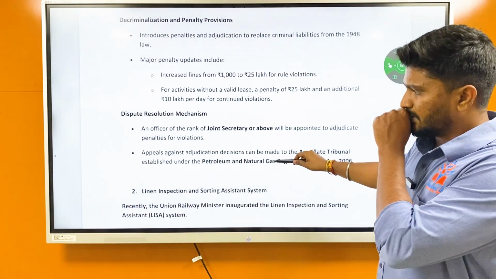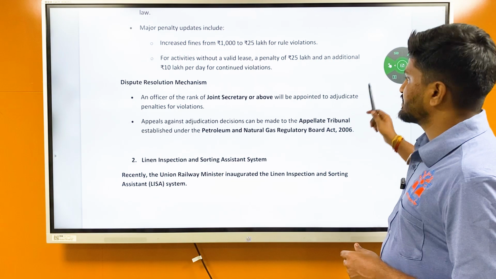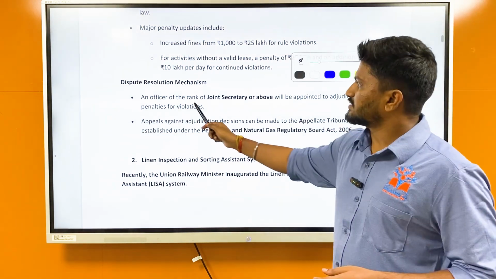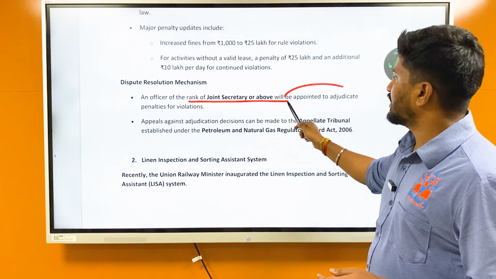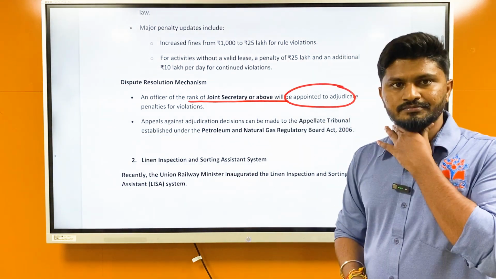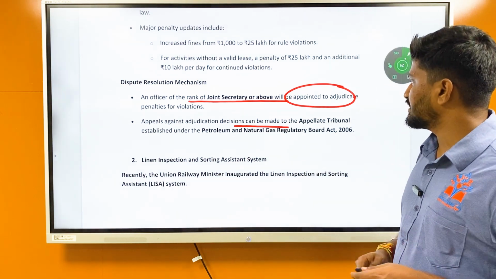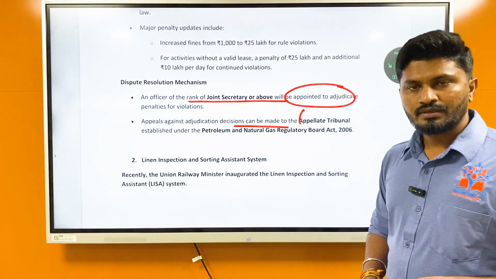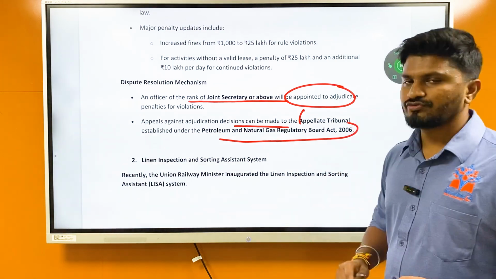Then there is a provision for a dispute resolution mechanism also. The provision says that an officer of the rank of joint secretary or above will be appointed to adjudicate penalties for violations. Okay, and appeals against the adjudication decisions can be made at the appellate tribunal, which is established under the Petroleum and Natural Gas Regulatory Board Act of 2006.